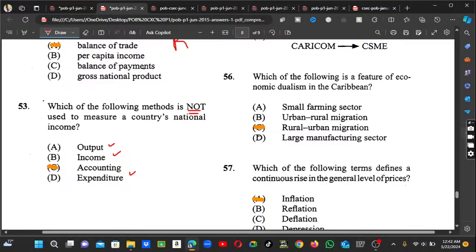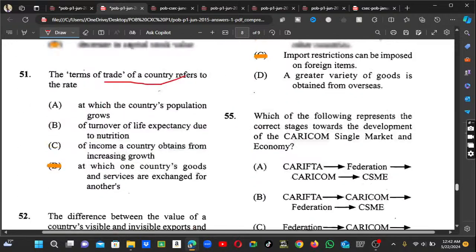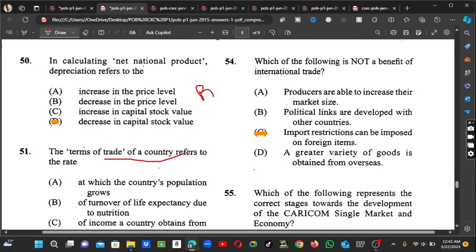So number 54 says, which of the following is not a benefit of international trade? This one is slightly new, guys. Hold up, it's not. This one is a repeated one. Sorry, because they are talking about benefit, which one is not a benefit of international trade. And we know that once you impose restrictions on foreign items, that would not be a benefit. So the answer will be C.